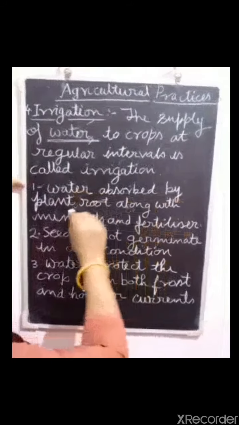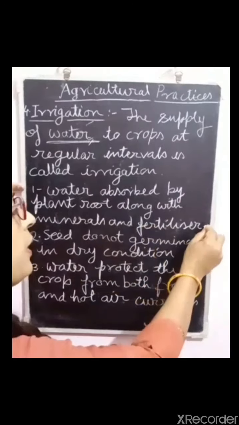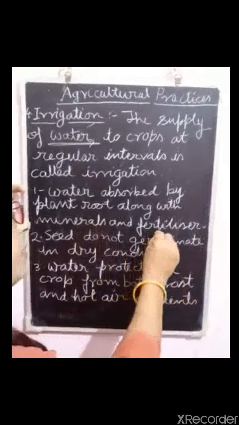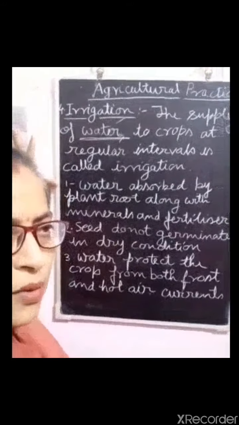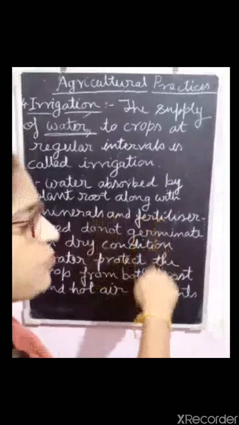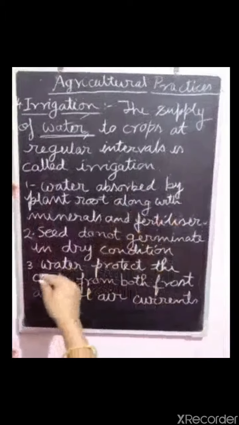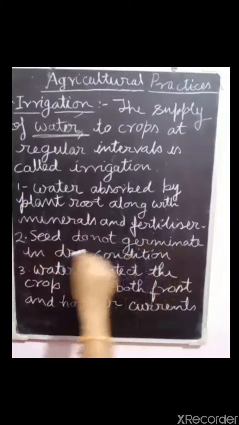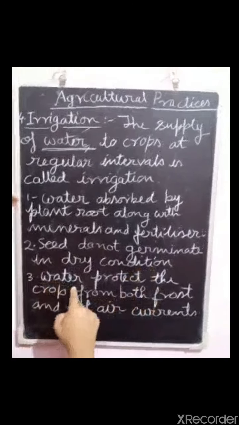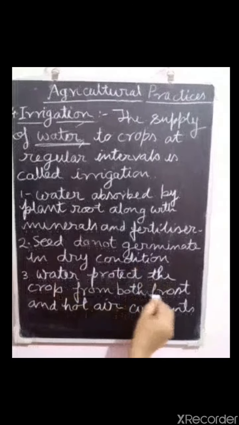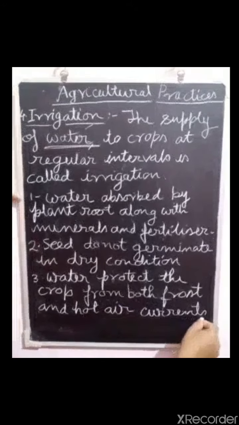Water is absorbed by the plant's roots along with minerals and fertilizer. This means fertilizer and minerals are not absorbed directly by the roots of the plant. First they dissolve in water, then they are absorbed by the roots. Second, seeds do not germinate in dry conditions. And third, water protects the crop from both frost and hot air currents.